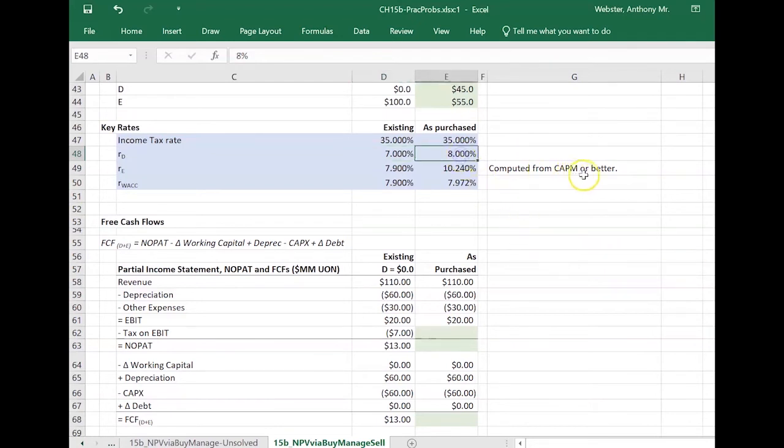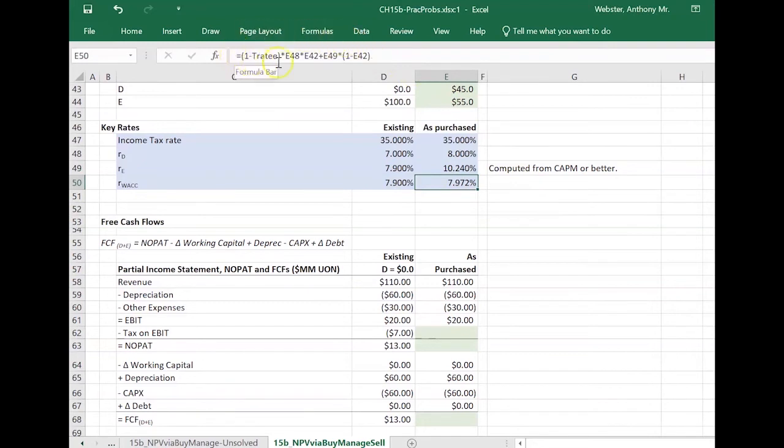Over here, it's got 45% of its capitalization from debt. So the interest rate is, of course, higher. Okay. Same thing with RE. When we go from an unlevered firm to a levered firm, the risk goes up for equity investors as well as debt investors. And I've computed here our weighted average cost of capital for us.